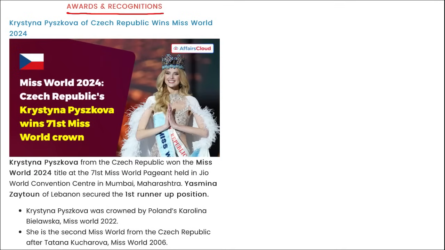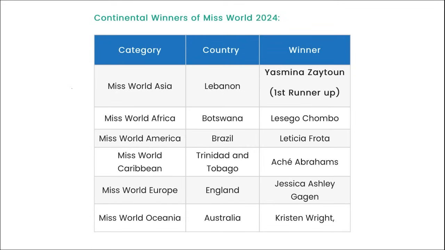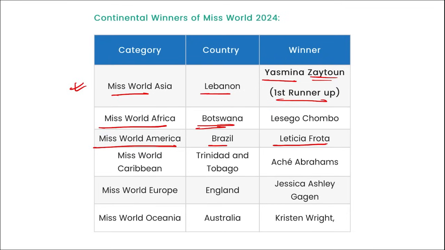Next is awards and recognition. Recently, Krystyna Pyszkova of the Czech Republic has won Miss World 2024. As you can see here in the picture, she is from the Czech Republic, and she won the Miss World 2024 title at the 71st Miss World pageant held at Jio World Convention Centre in Mumbai, Maharashtra. And Yasmina Zaytoun of Lebanon secured the first runner-up position. Let me show you here. Miss World Asia is from Lebanon, Yasmina Zaytoun, first runner-up. Miss World Africa, Botswana. Miss World Americas, Brazil, Leticia Frota, and so on.